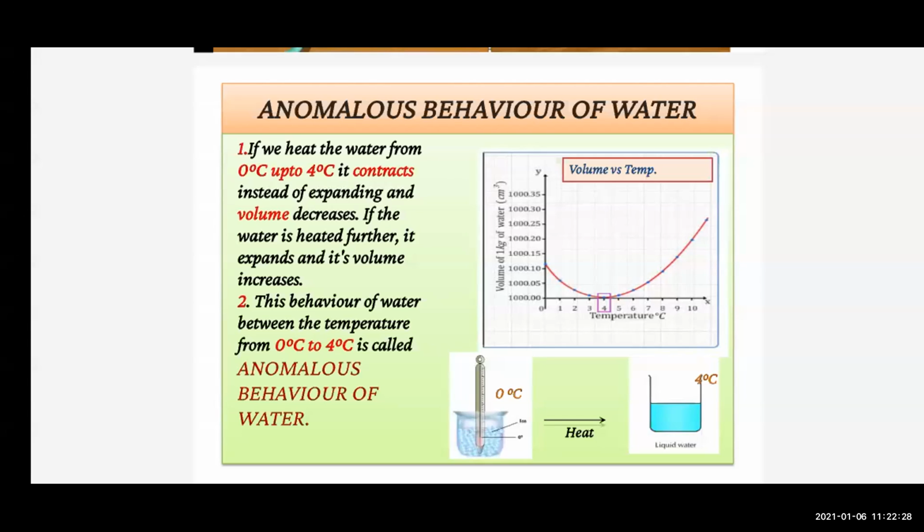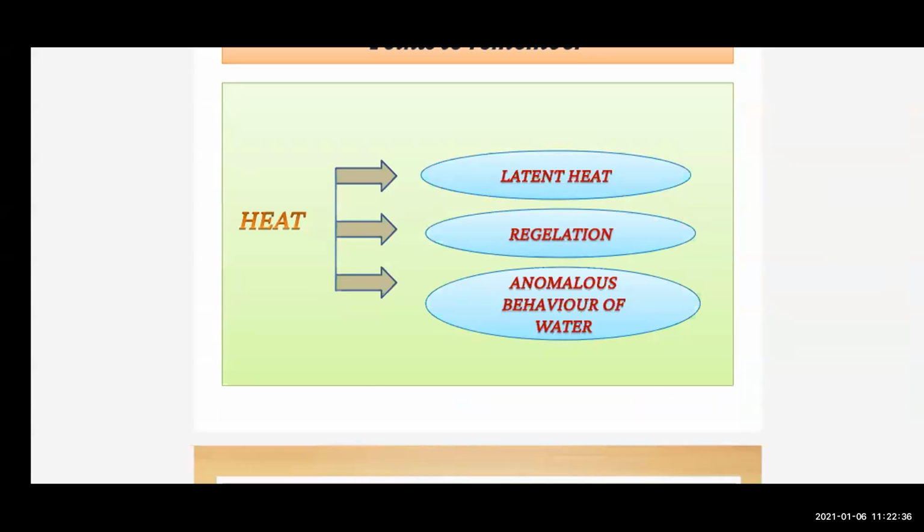Latent heat, right? Initially, we have seen first the one activity. Then we have seen what is the difference between heat and temperature. Then what are the different ways of heat transfer, that is conduction, convection, and radiation. Then we have seen what is the melting point. The constant temperature at which the ice converts into water is called the melting point of ice.